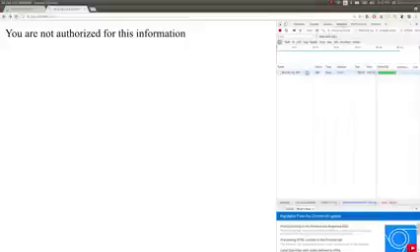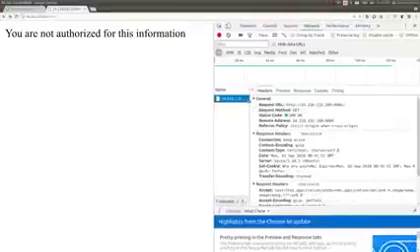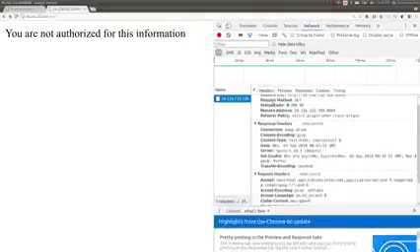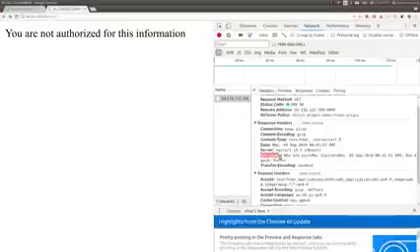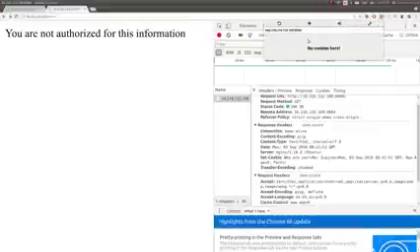Went ahead and refreshed the page so I could actually get that request here, and I'll try and blow this up so you can see a little bit more. As we examine that request, it looks like we are getting a cookie set, the name of the cookie is who are you, the value being me, and it expires immediately, max age 0. So I don't actually see it when I look at my cookies here.